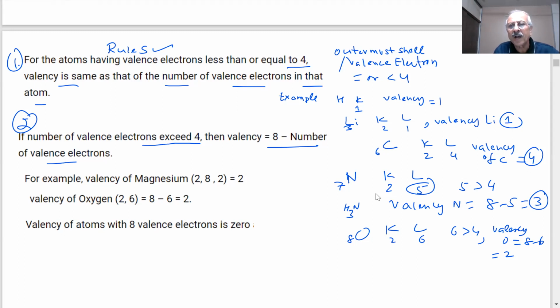So students, we understood the 2 important things. Valence electrons 4 or less than 4: what is the valency? Same as the number of valence electrons. More than 4? 8 minus the number of valence electrons. For example, if I take magnesium, Mg is 12. So what is the story of magnesium? K, L, M, how much? 2 in K shell, 8 in L shell and 2 in M shell. This 2 is less than 4? Yes, sir. Then what will be the valency of magnesium? 2. So magnesium valency is 2.